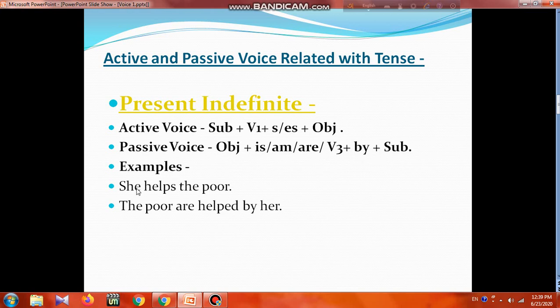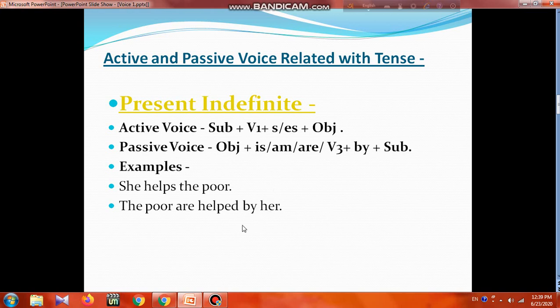So for example, we see: she helps the poor. So this is the object, we will make it subject, the poor. Understand? Then is, am, are: from this, as it is plural, we'll take are, and then be3, then by, then objective form of the subject.